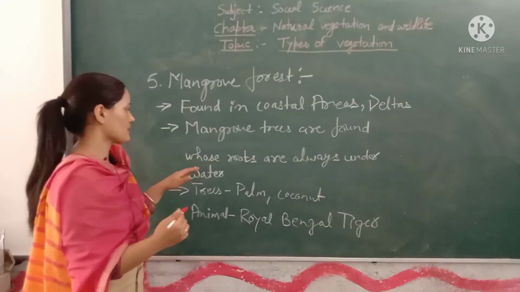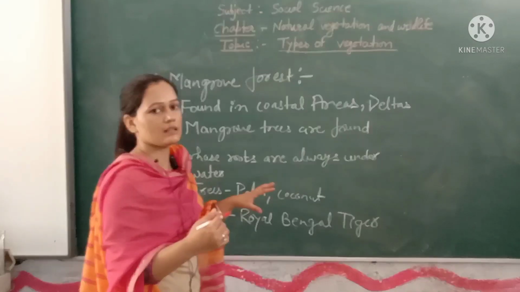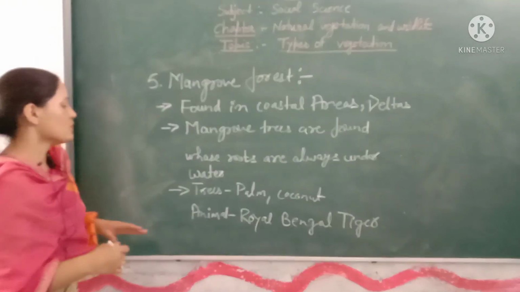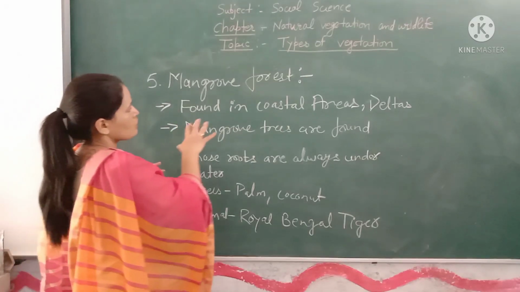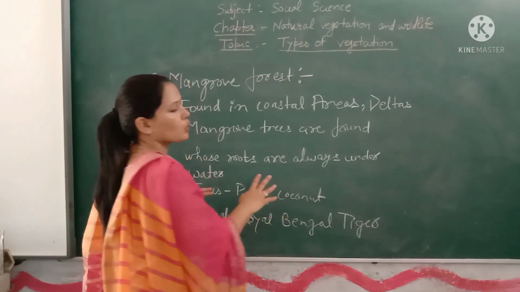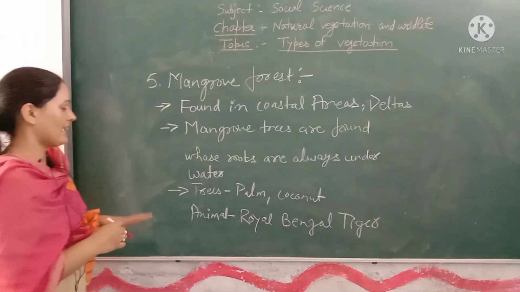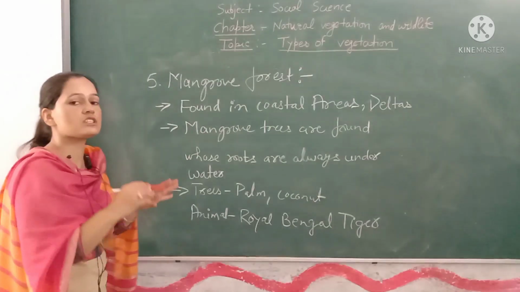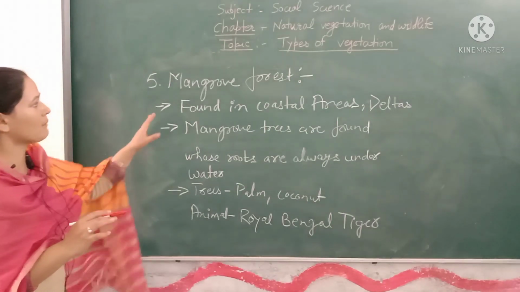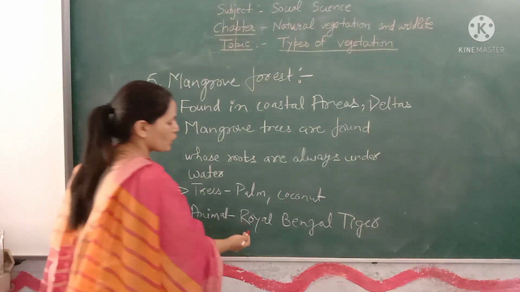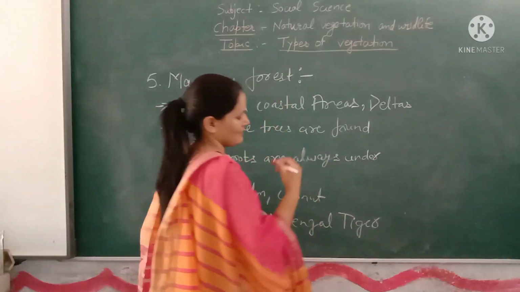Mangrove trees are those trees whose roots are always under water. The trees found in mangrove forests are palm, coconut, etc. And talking about the animal, the most famous animal found in mangrove forest is the Royal Bengal tiger.